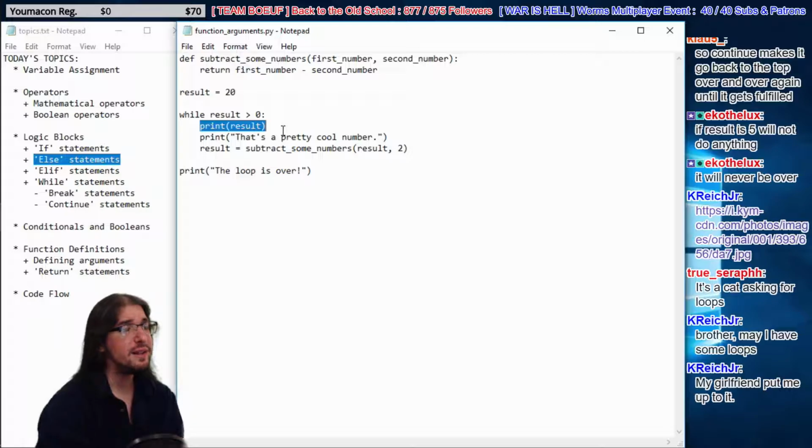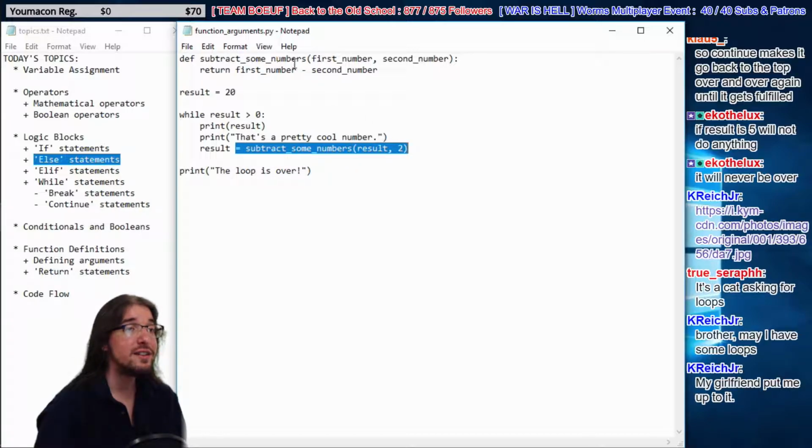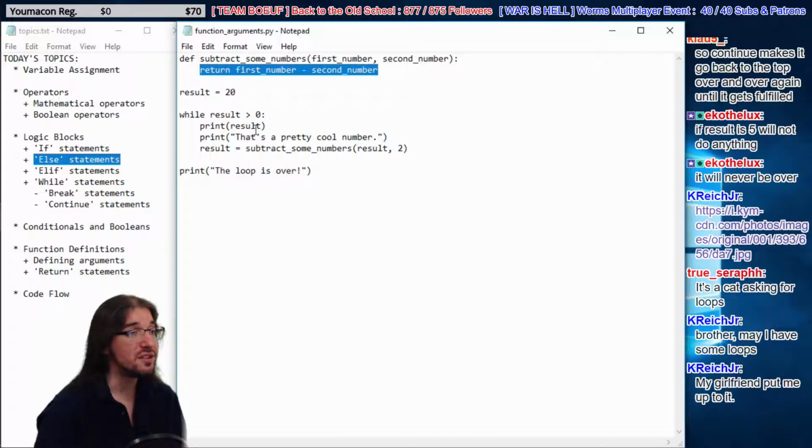It's going to print 20, right? It'll print 20. Then it prints off that's a pretty cool number. And then with the result, we get a subtraction going on here. So we subtract 2 from result, right? That's what happens right here. So we run this function, right? If we run this, it returns this value. The return value is assigned to result again, and then the loop starts over again, right?